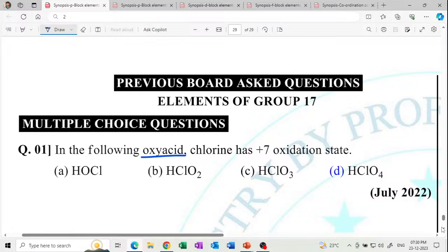In the following oxo acids, chlorine has a +7 oxidation state. HClO4 is +7, HClO3 is +5, HClO2 is +3, and HClO is +1. At least you should know this one. So these are the oxo acids of chlorine.